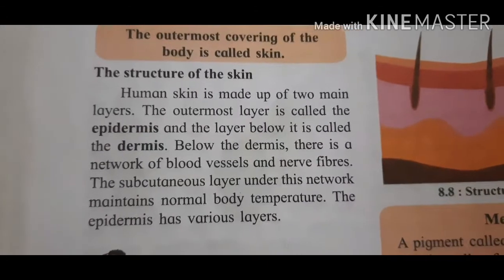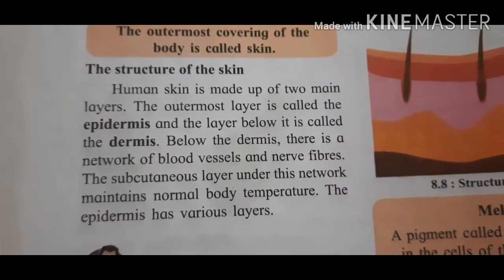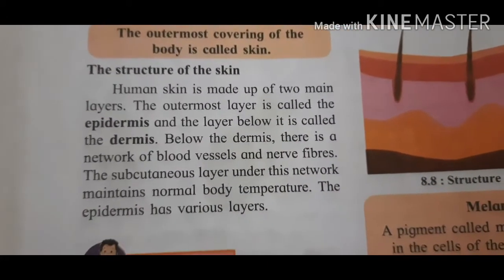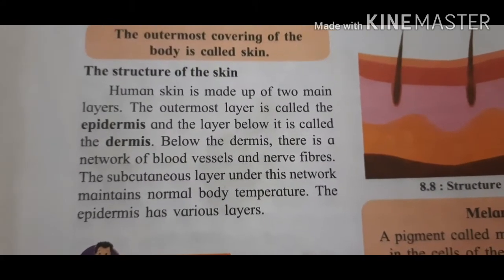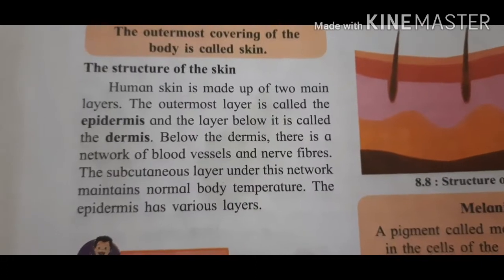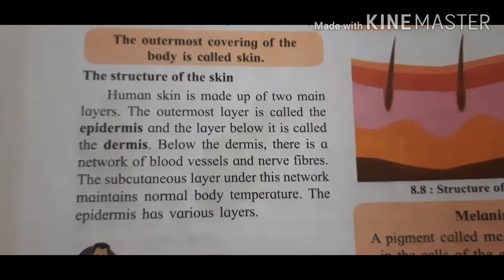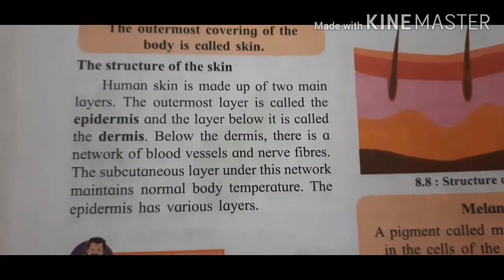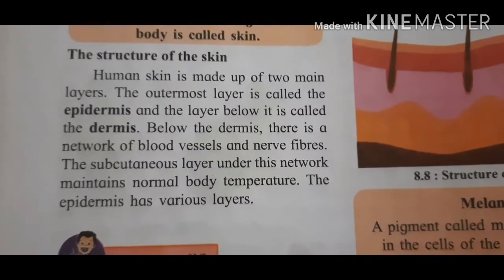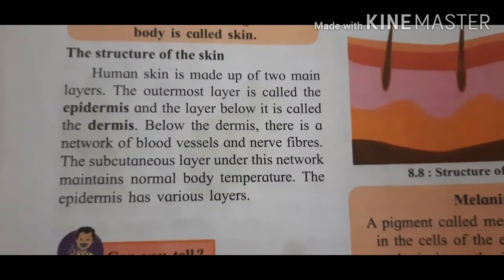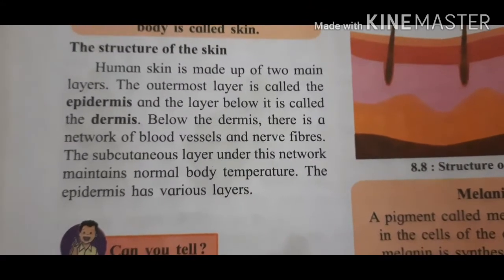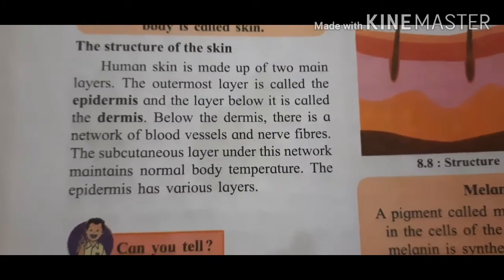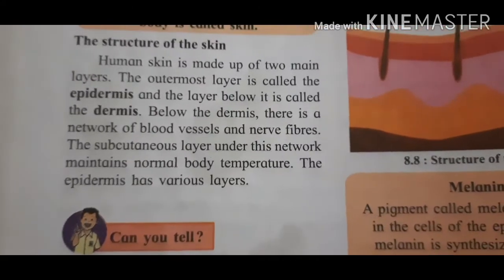Human skin is made up of two layers. The outer layer is called epidermis and the lower layer is called dermis. Below the dermis there is a network of blood vessels and nerves, and the subcutaneous layer under this network helps maintain normal body temperature.